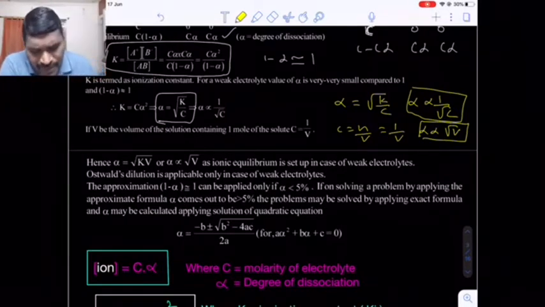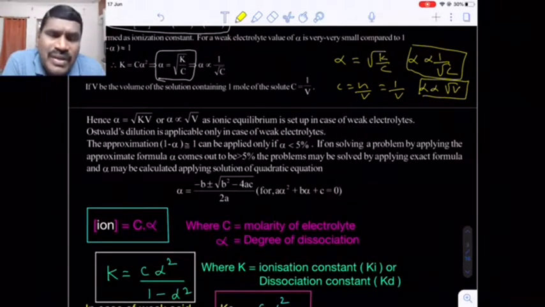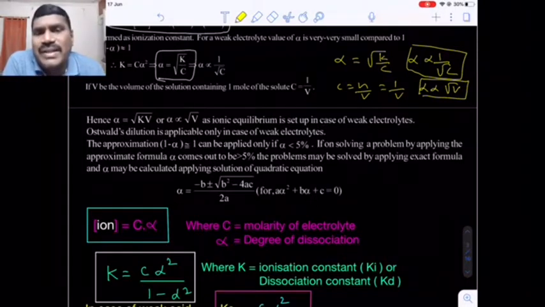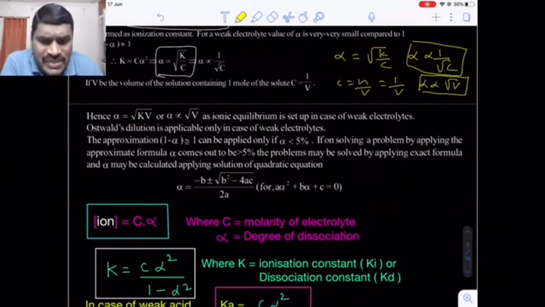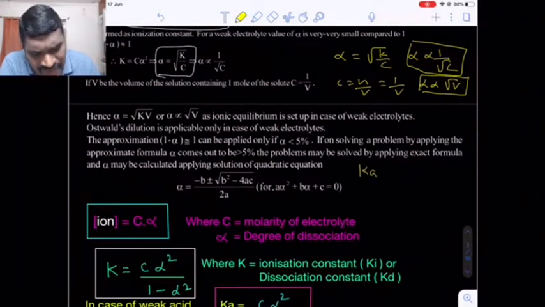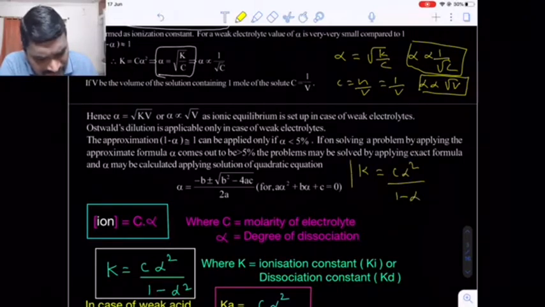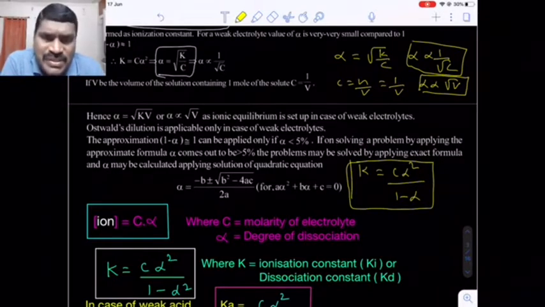Now here, when we should neglect the alpha in the denominator and when we should not neglect the alpha in the denominator is very, very important. Here there are some approximations. The actual formula is K equal to C alpha square by 1 minus alpha. If you see this expression, it is a quadratic expression in the form of ax square plus bx plus c is equal to 0, whose roots are x equal to minus b plus or minus under root of b square minus 4ac by 2a.